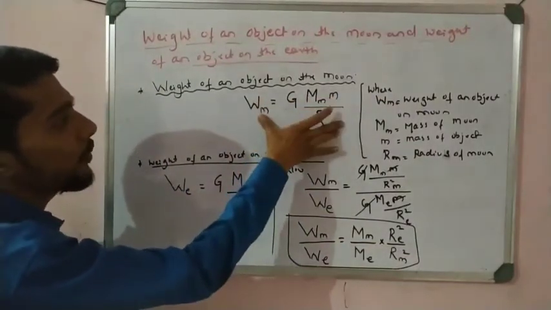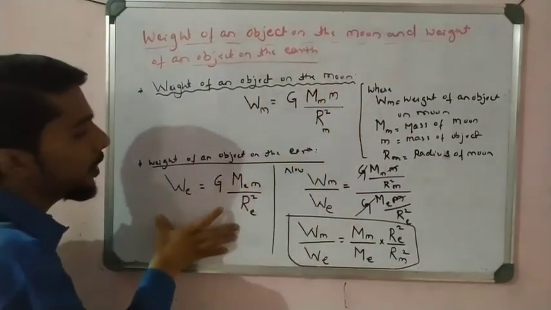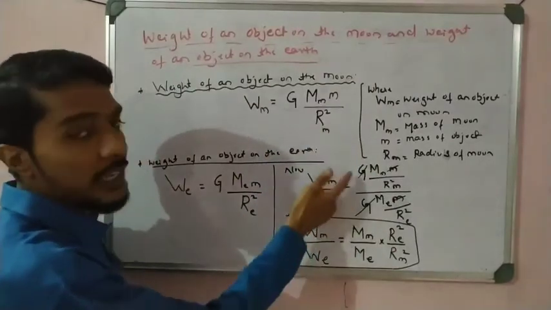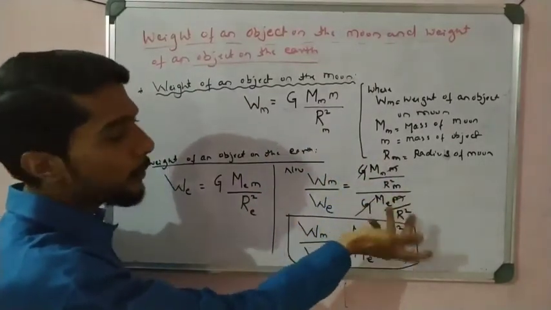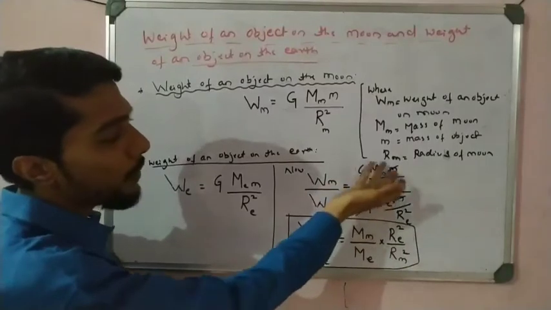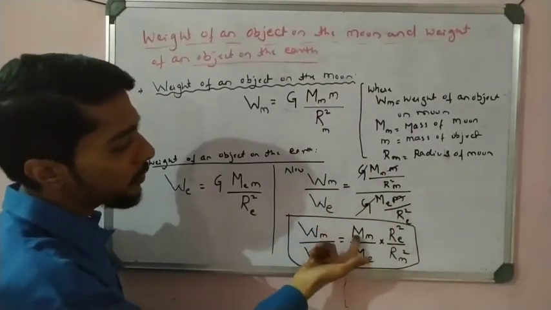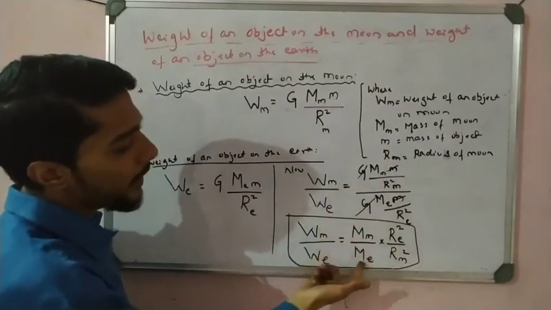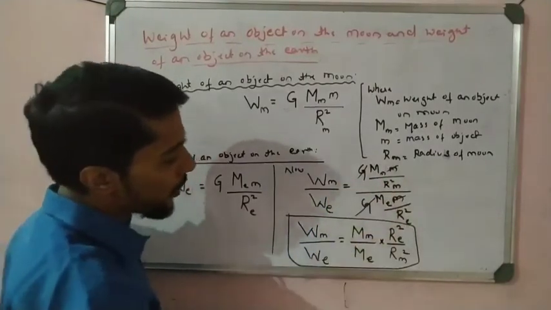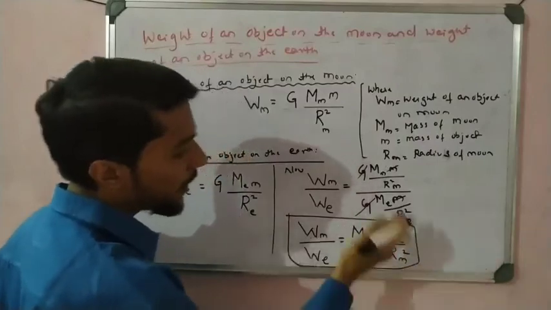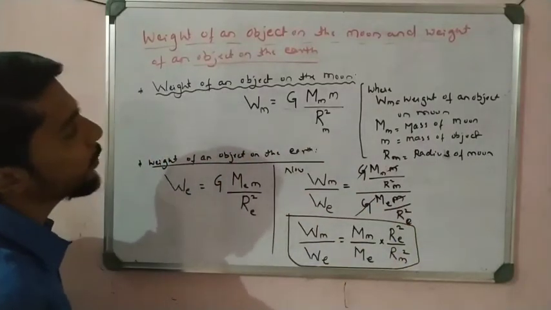First take it for the moon and then for the earth, and simply divide. G gets cancelled, and the mass of the object gets cancelled because it is common. So we get Wm by We equals Mm by Me into Re squared by Rm squared. That point you have to remember.